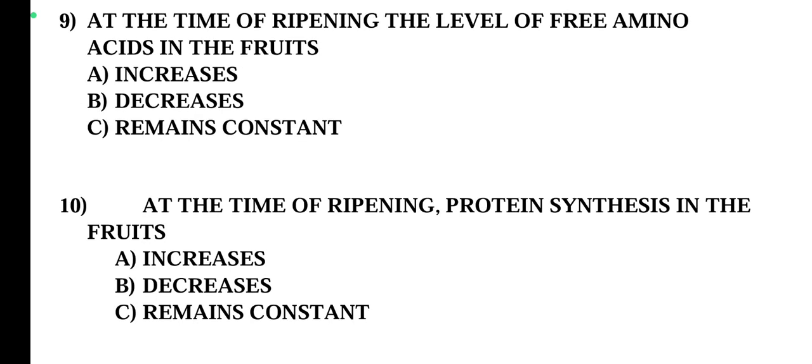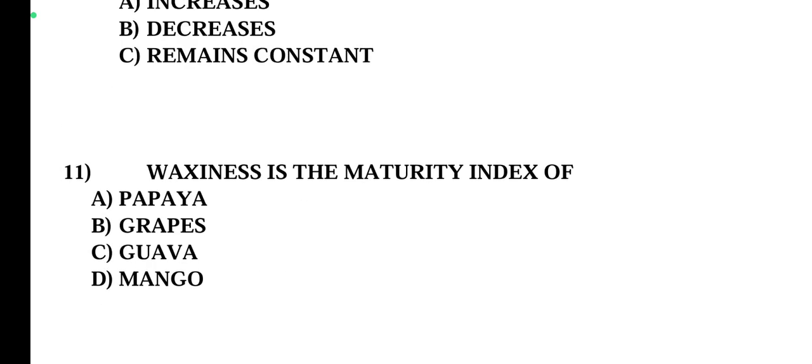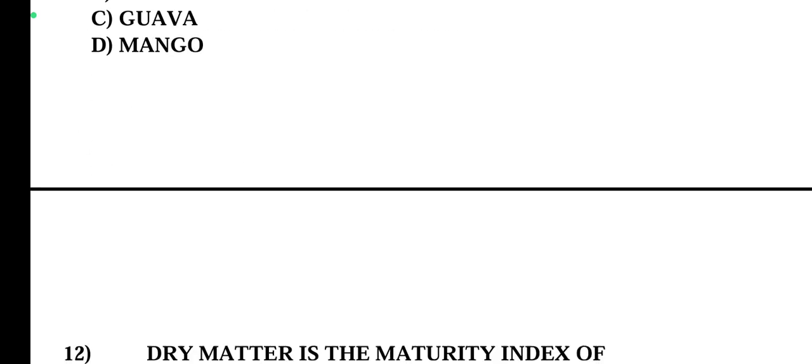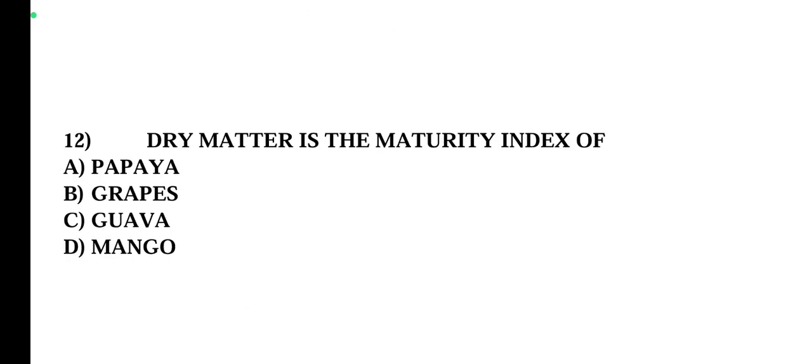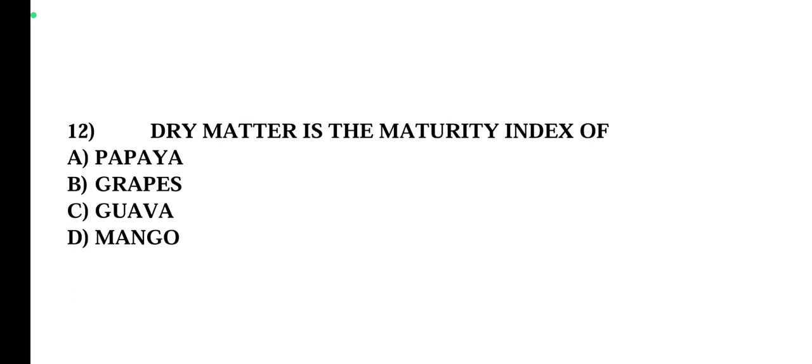Now question number 10. At the time of ripening, protein synthesis in the fruits increases. That is, free amino acids decrease because there is an increase in protein synthesis. Now question number 11. Vexiness is the maturity index of grape. Now 12. Dry matter is the maturity index of mango.